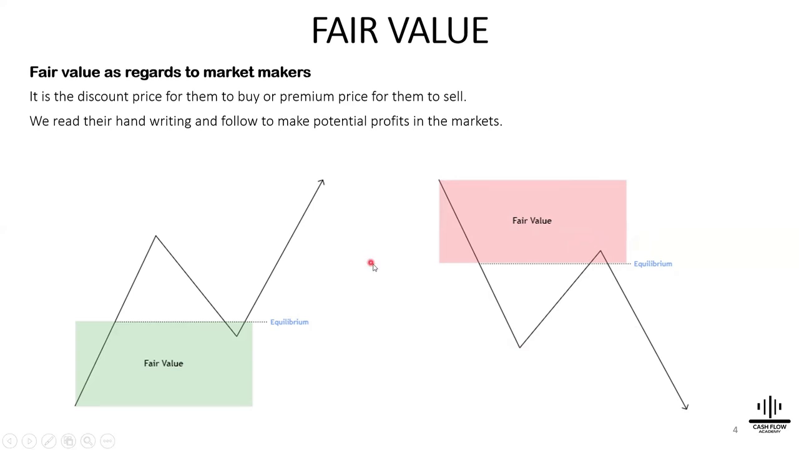Sure, we understand. So now let's go into the chart so that we can see it in depth and how to locate what a fair value actually is. How does it look like? Where is it located? And how can we read the handwriting of the market makers when they're accumulating and distributing?